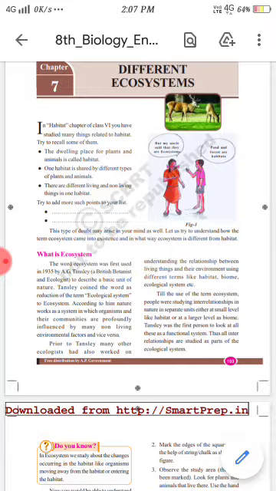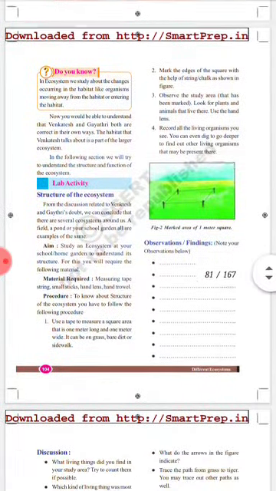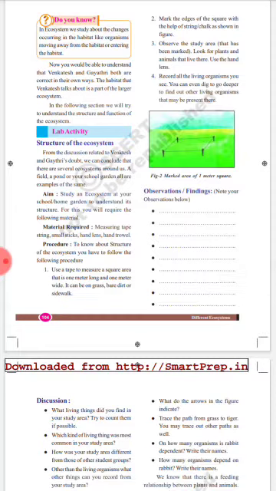Whereas ecosystem, the interrelationship between living things and their environment, that is called ecosystem. See, coming to the next line, in ecosystem we study about the changes occurring in the habitat, like organisms moving away from the habitat or entering the habitat. This is the important thing.